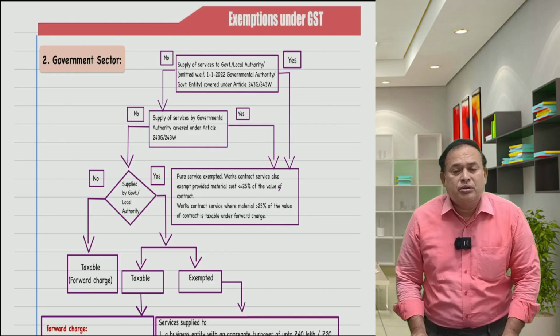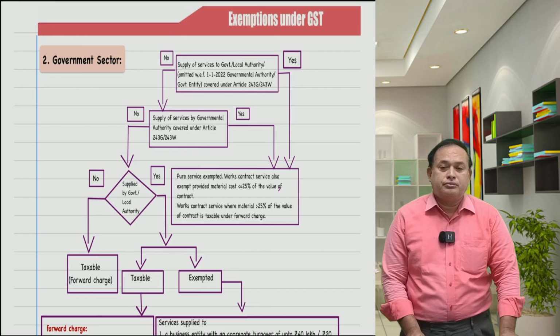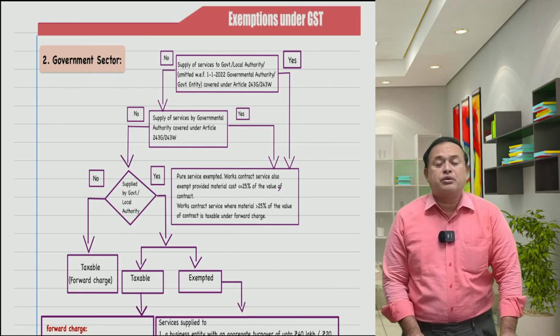If taxable, by default reverse charge, unless specifically identified as a forward charge.